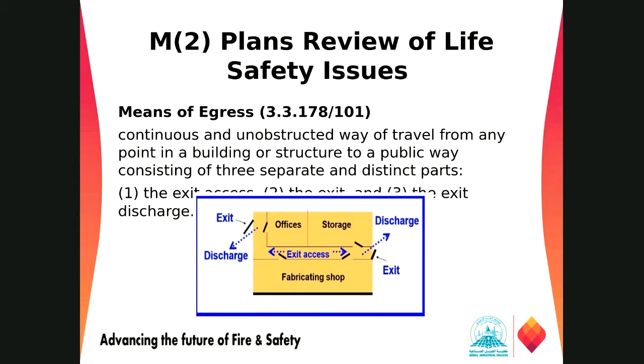The next one we have is the exit, the part of an exit route that provides a protected way of travel to the exit discharge. Here we can see the exit. To go to the exit, we have to go from this exit access. This is the one which takes us outside, which is the exit. And finally, when we are outside, we call it the exit discharge.